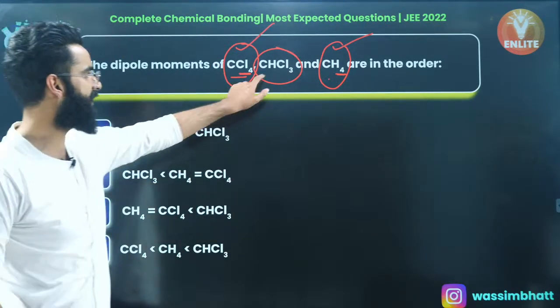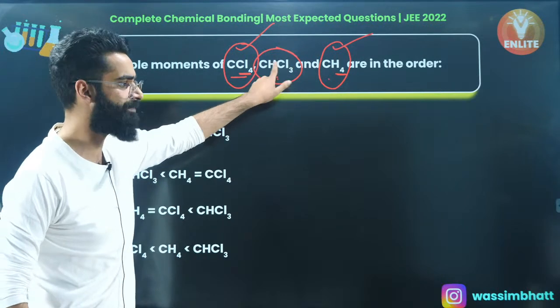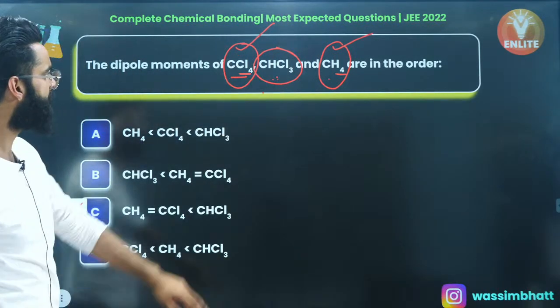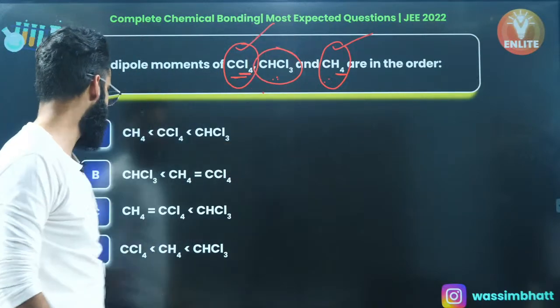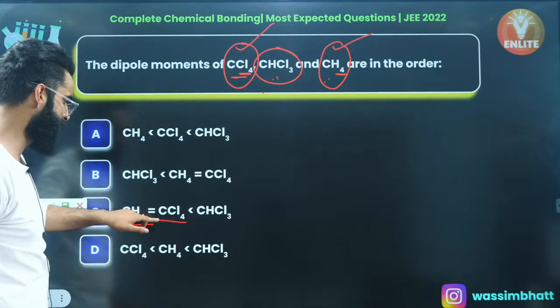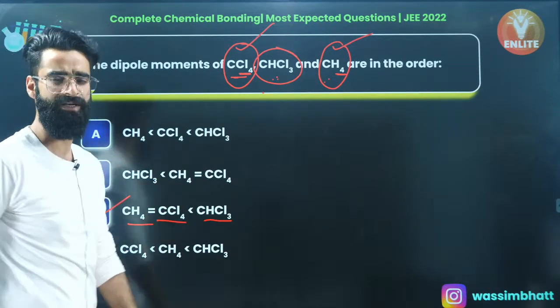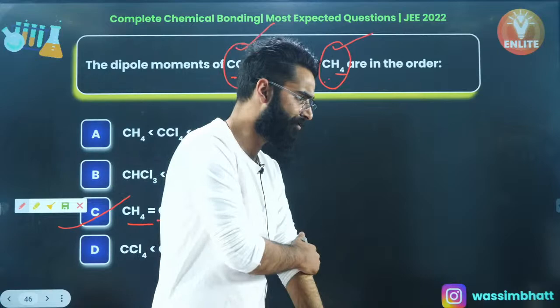This one won't be having the net dipole moment 0, right? Because all the atoms are not same. All the terminal atoms are not same. Perfect. So CCl4 and CH4, they'll be having net dipole moment 0. And CHCl3, definitely it will have some dipole moment, right? Its net dipole moment won't be 0.